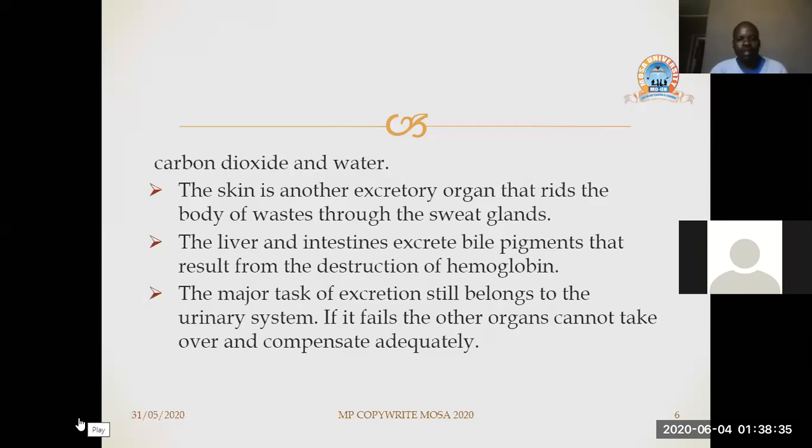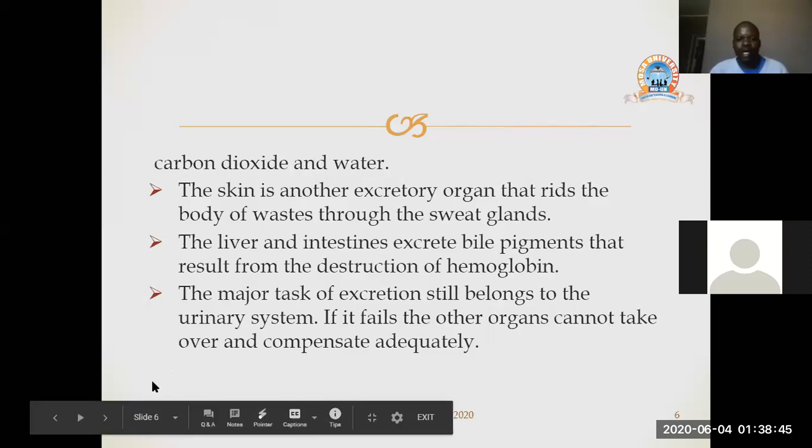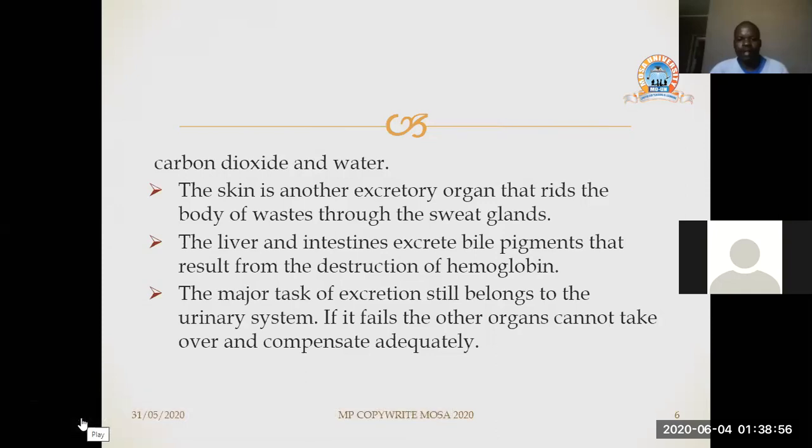So this simply means that despite these other organs coming in to play various roles of excreting waste products from the body, the major role of excreting waste from the body belongs to the kidney. And this is the reason why when the kidneys fail, someone has acute renal failure.